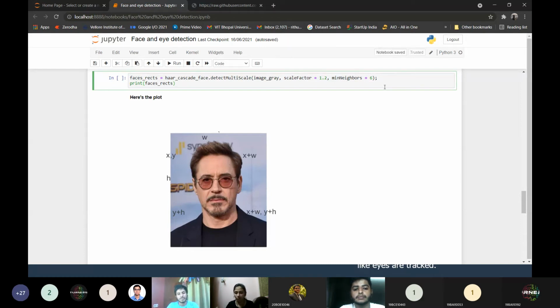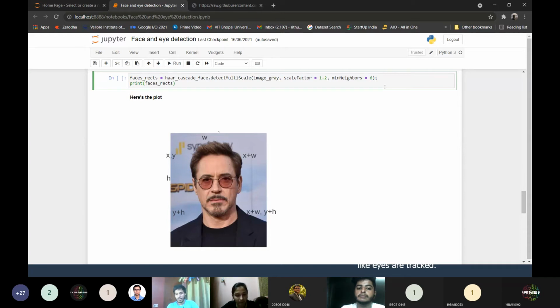And to draw the rectangle, I have the rectangle function. It takes two coordinates, right? The start point and the end point. Now, how will I get this start point and the end point? That's the big question. For that, I will use a very important function, which is the detectMultiScale function. What does this function do? It takes three parameters: the source image, the scale factor, and the minNeighbors. The values are 1.2 and 6 respectively. These are the normal values which we regularly apply. We can change them, we can tune them according to the data that we are providing.